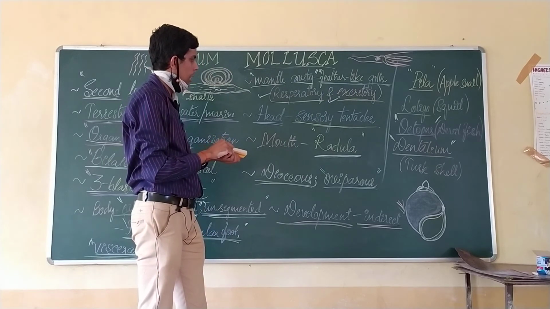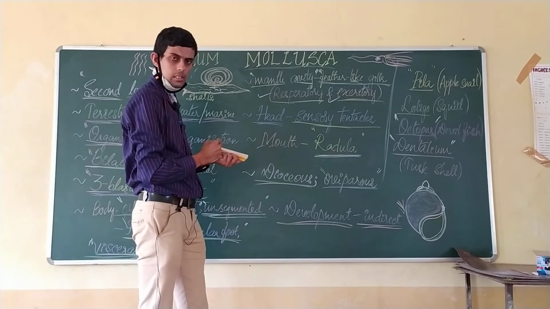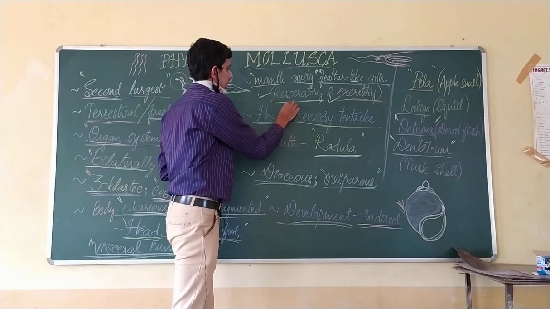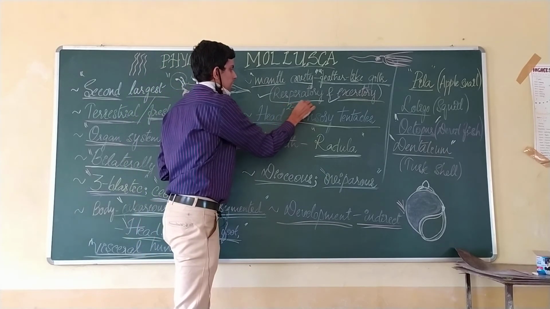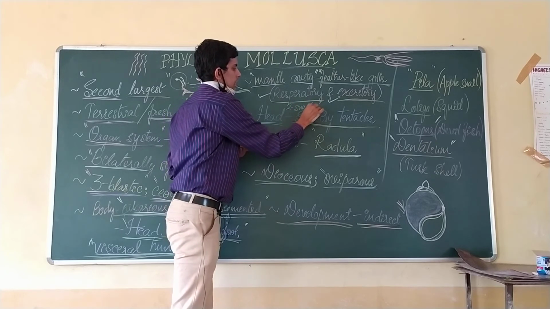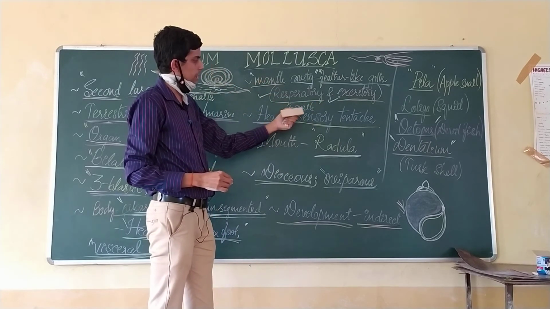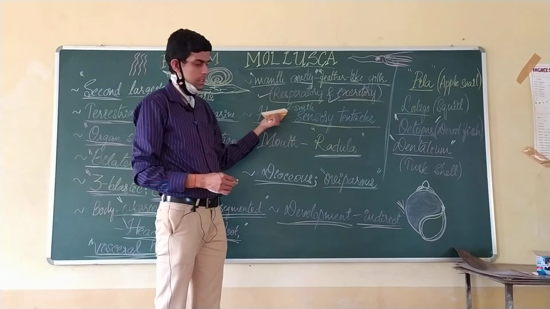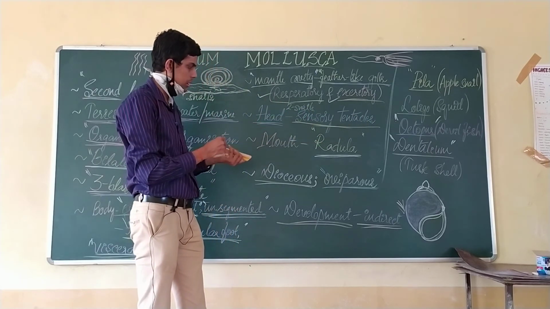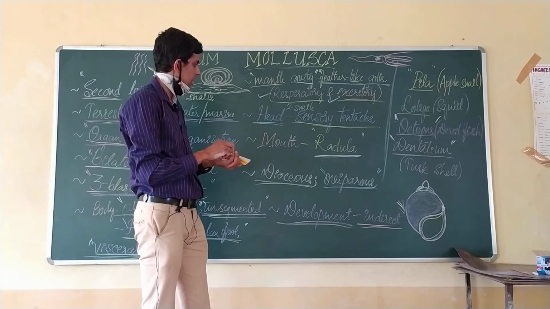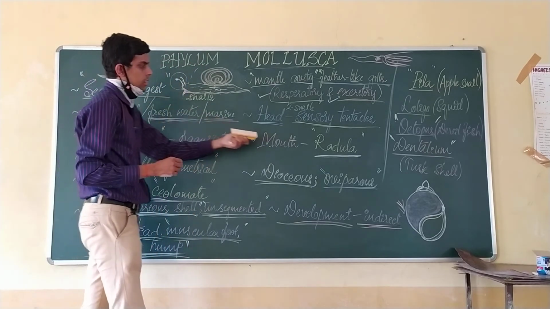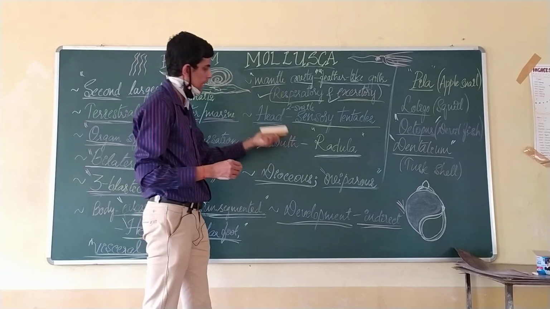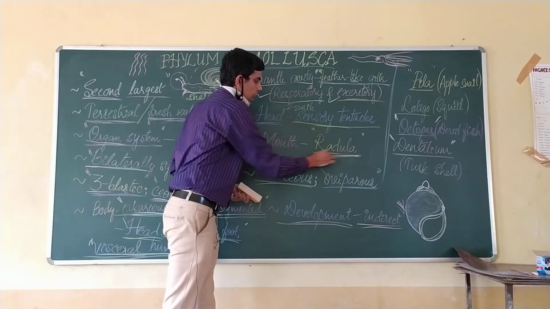Then speaking about the head, it comprises sensory tentacles, mostly 2 in number in case of snails, and in other organisms, for example in octopus they are 8 in number, similarly it varies. The mouth is very distinct in case of molluscans, and that is called the radula.